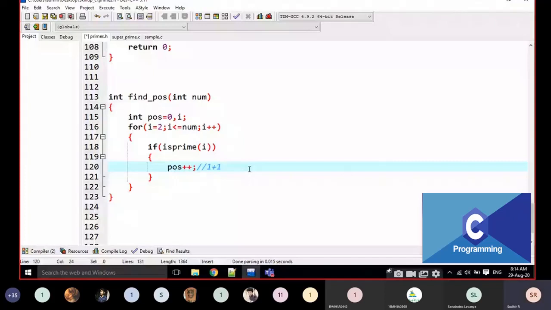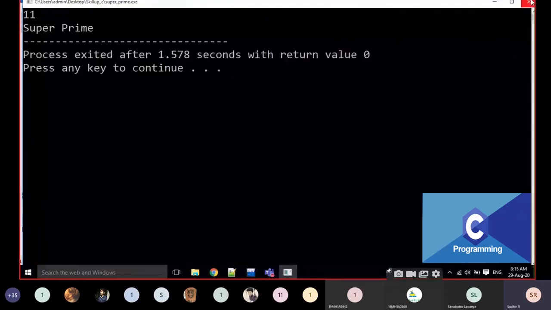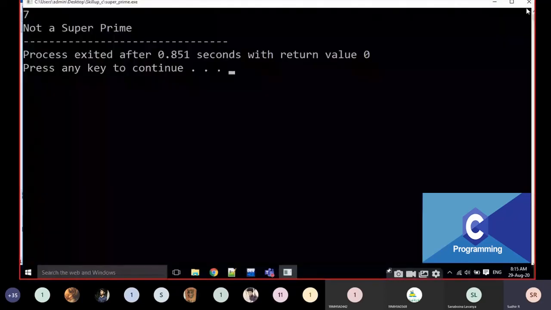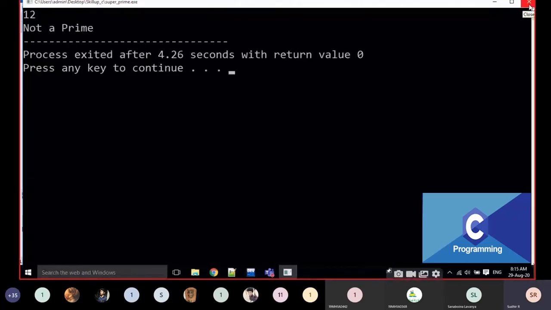Is it clear, everyone? What I am writing, can I explain with another number? Just wait, is the output coming or not? First of all, I am going to check, for example, 11, which is a super prime. For example, I'm going to check with 7, not a super prime. For example, I'm giving 12 here. 12 is not a prime, first of all, so it is not checking whether it is super prime or not.